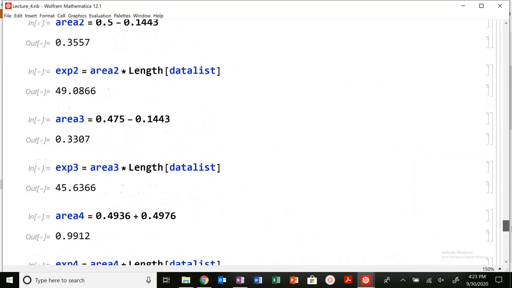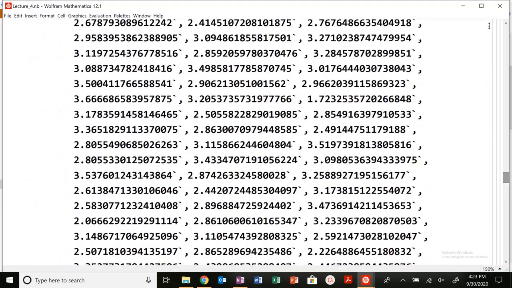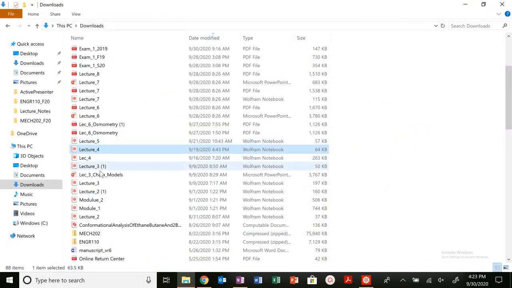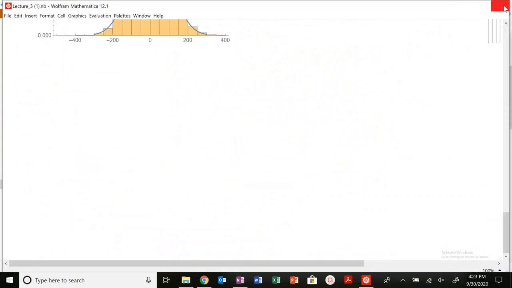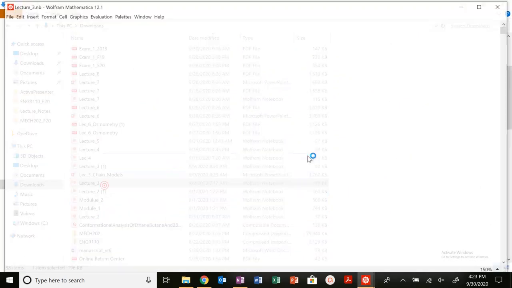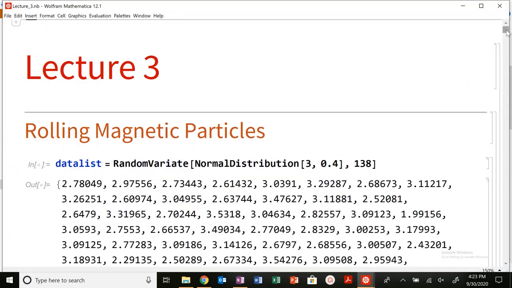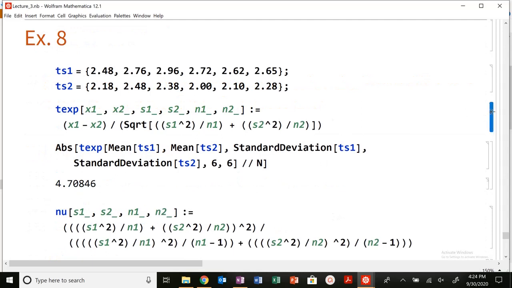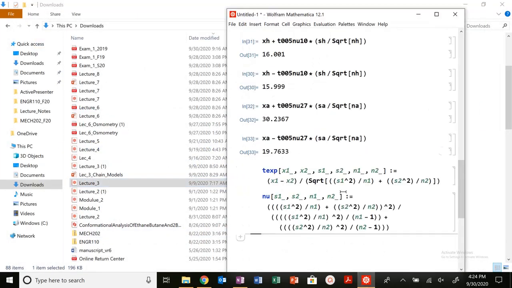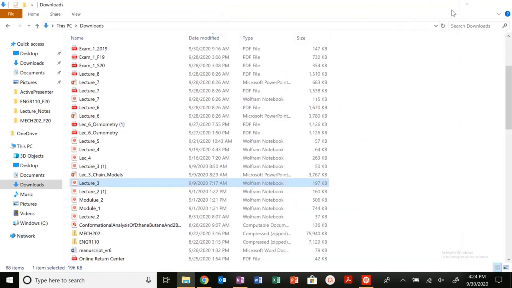I'm going to do comparing samples, so you know what I'm going to have to utilize. Actually, it's going to be lecture 3 notes, excuse me. Lecture 3. Here we go. So I need to use this expression right here and this expression right here. So I'm going to copy these, go back to my nice value here, t experimental, nu experimental. So let's get back to the question.